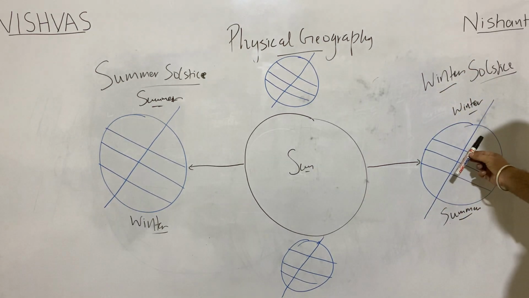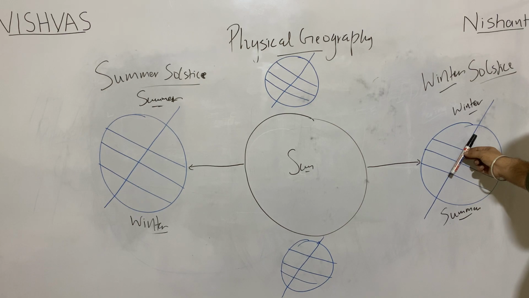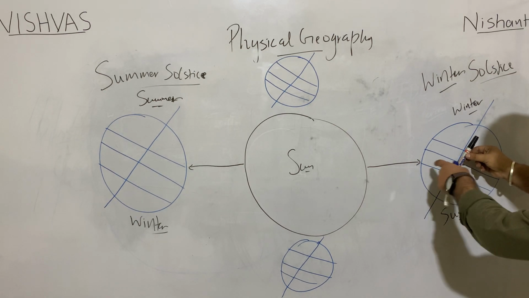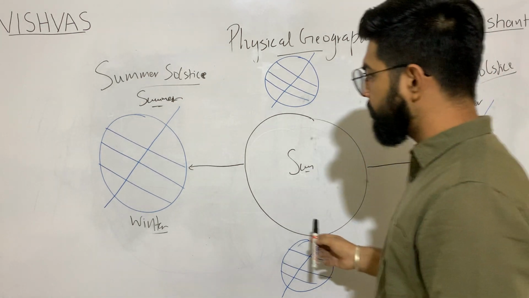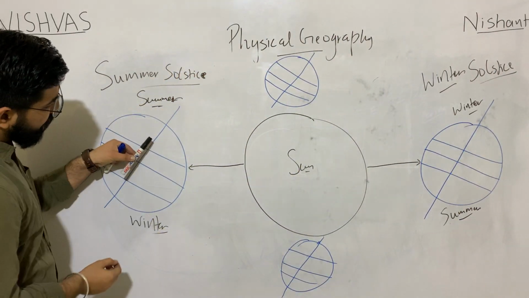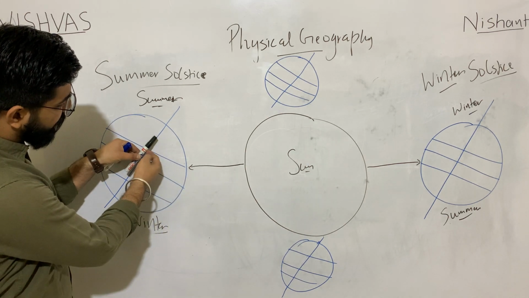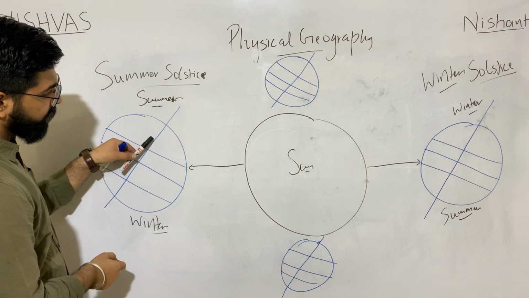Look over here. This is the angle of inclination. Sunlight will be maximum over here.